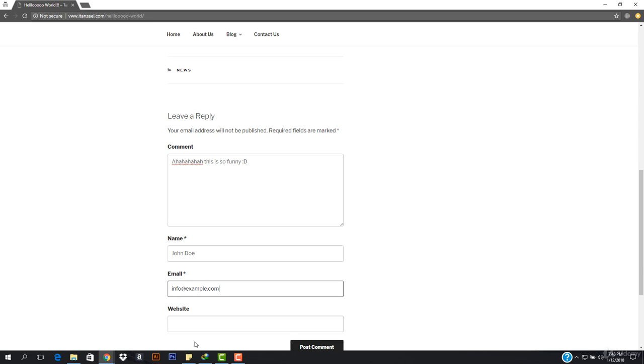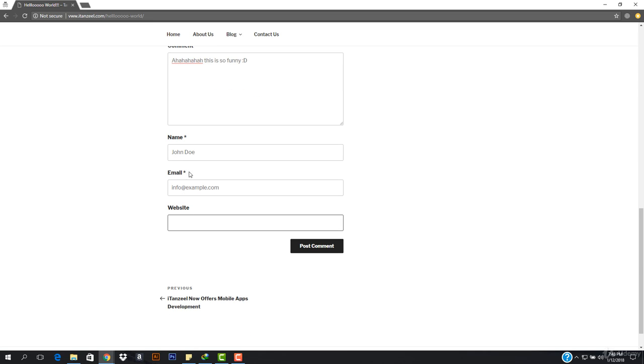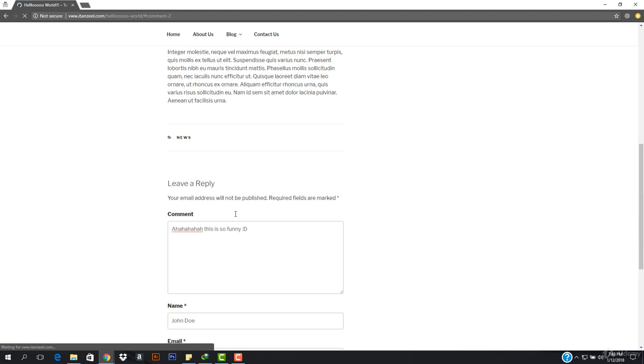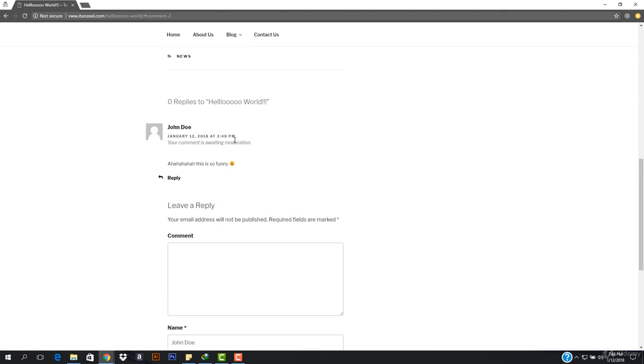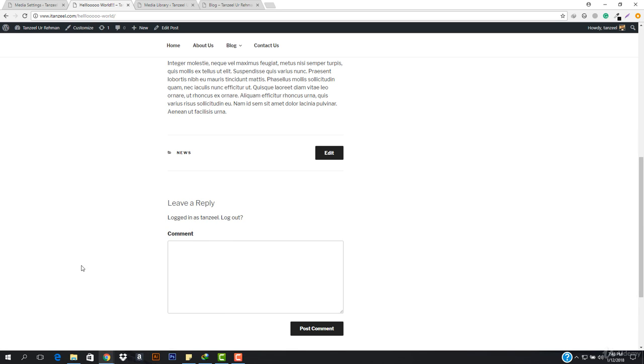Okay, and then his website. So he doesn't have any website, and this is not a required field as well. Okay, so I'm going to hit post comment, and that's all. Now here you can see it says the comment is awaiting moderation. Okay, let's quickly view our web page, and let's go to our dashboard.